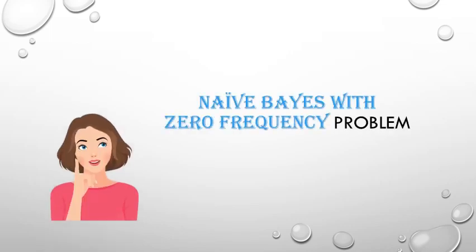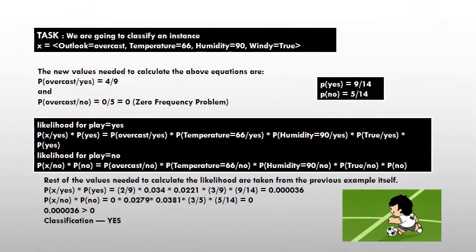Here comes the second problem of the naive Bayes classifier, which is the zero frequency problem. Here we need to classify this instance: outlook is overcast, temperature is 66, humidity is 90, windy is true. For computing this, we again need the prior probability of the target variable, which was 9 by 14 and 5 by 14 for yes and no respectively.